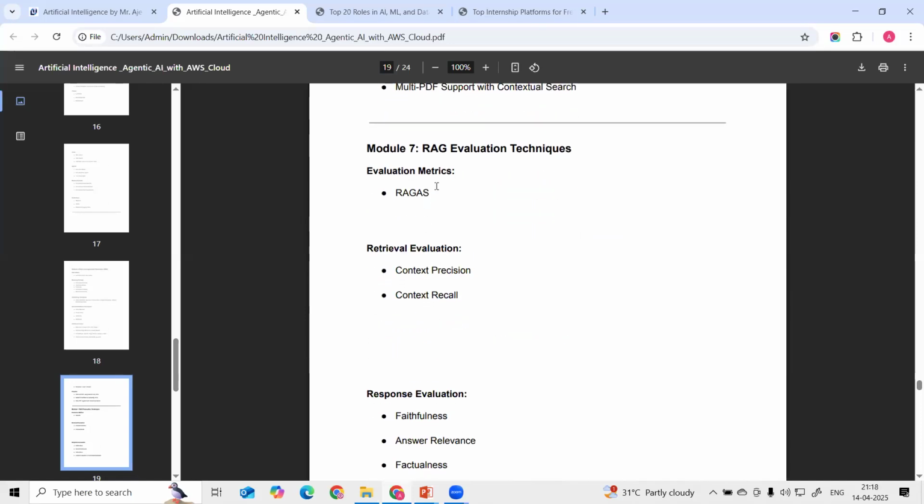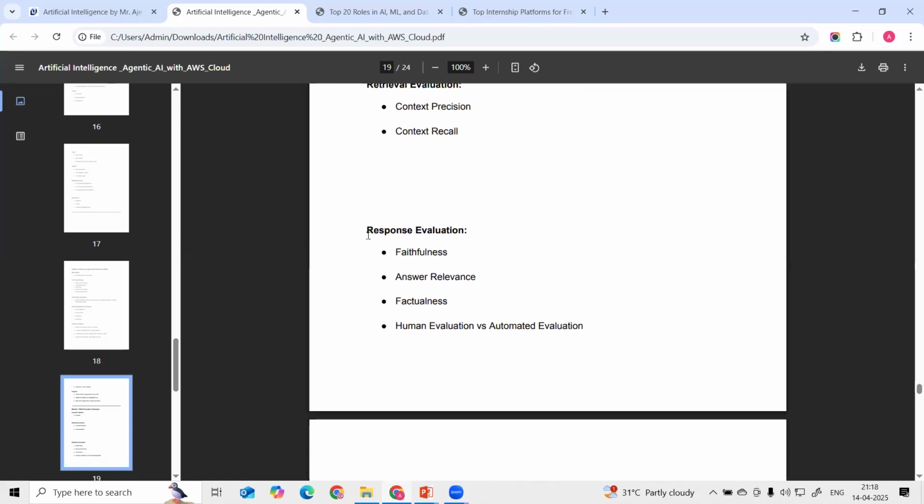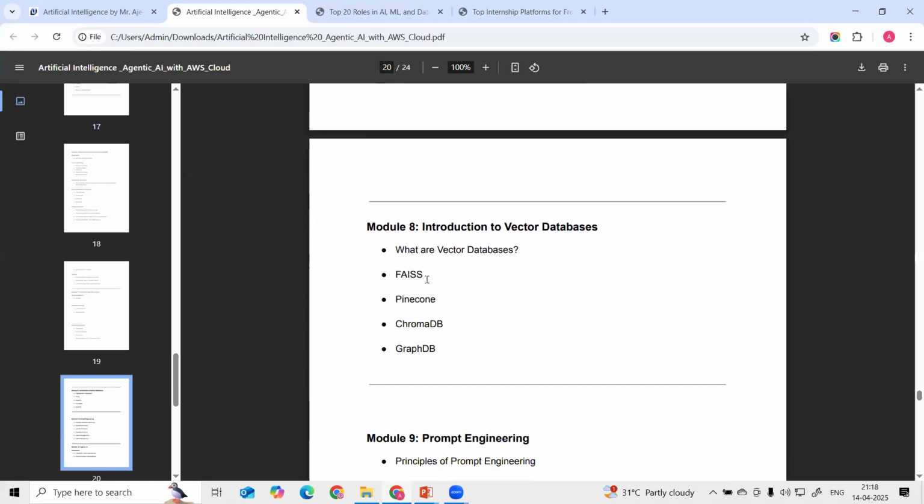Okay. Then after that, we are going to see how to evaluate this RAG architecture with the help of RAGAS evaluation metrics. For the retrieval evaluation we use context precision and context recall, and then for the LLM response, how can you evaluate this? These are the techniques: faithfulness, answer relevance, factualness. Then we also have human evaluation. We can use automated evaluation versus human evaluation for evaluating the LLM response. Okay, so this is how we are going to complete this.